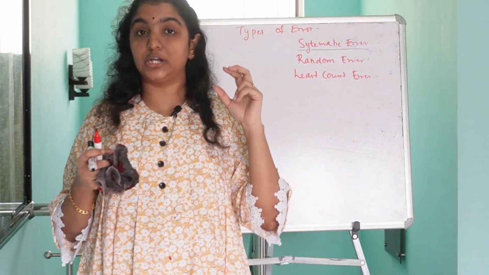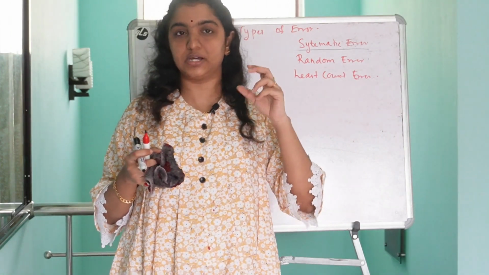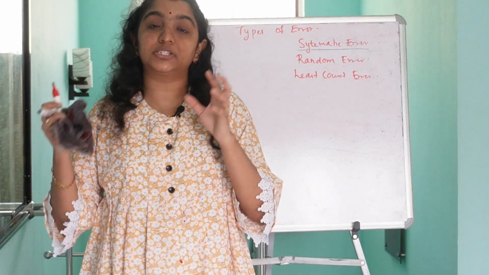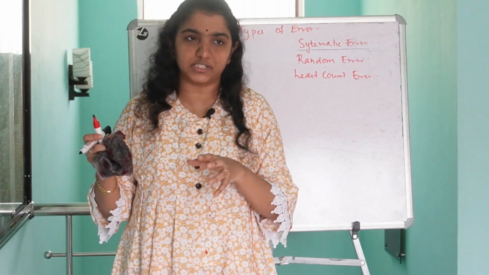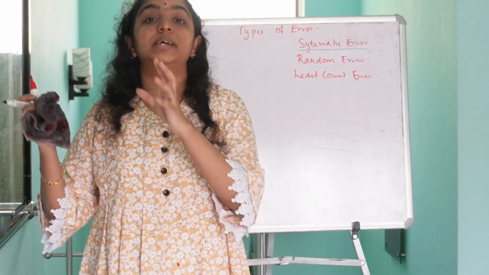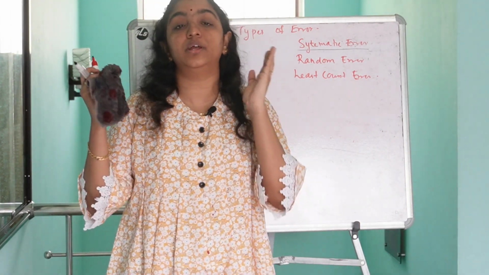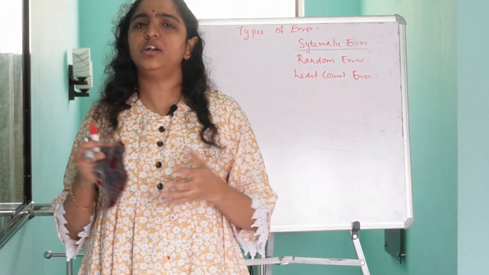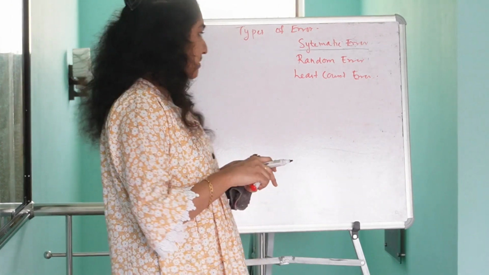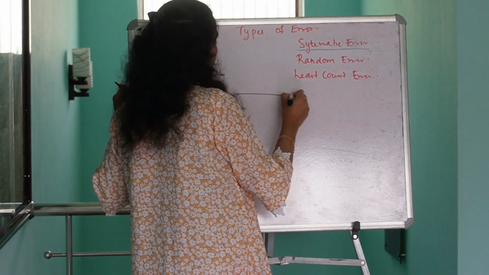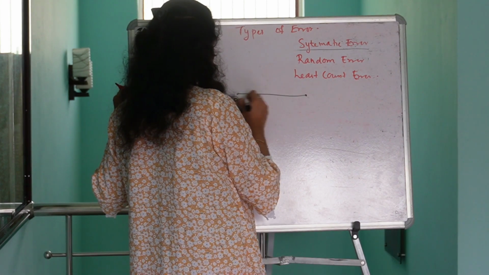What are systematic errors? Systematic errors are those errors which always occur in the same direction, and sometimes by same amount while measuring a particular physical quantity. What does it mean, same direction? Suppose I am measuring the length of this line AB.